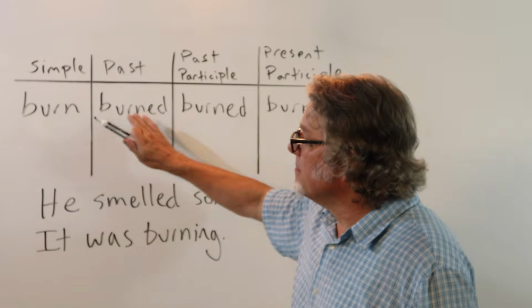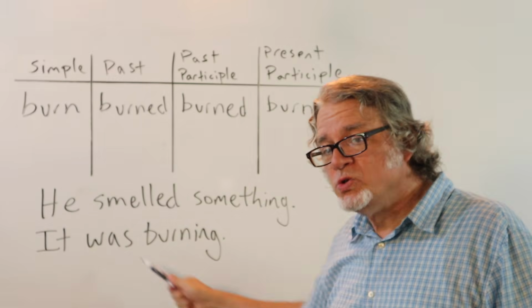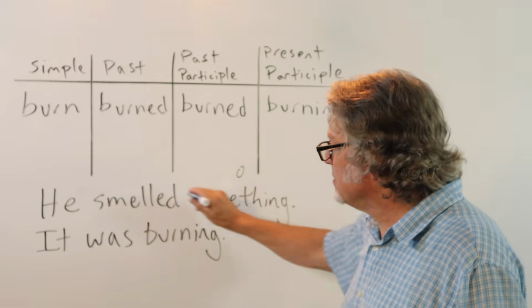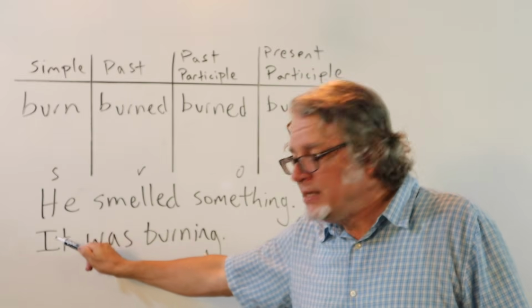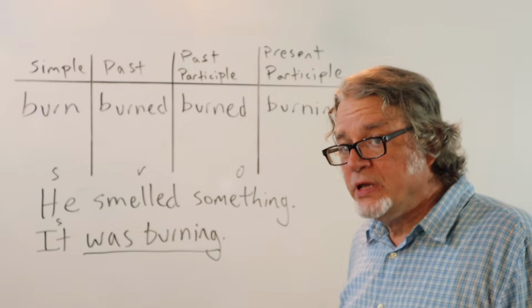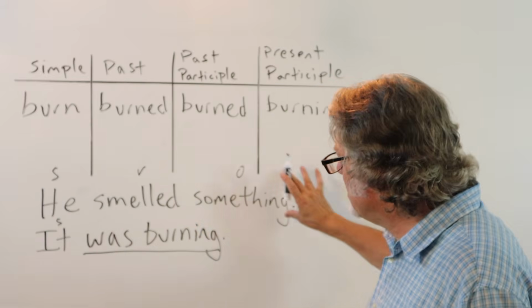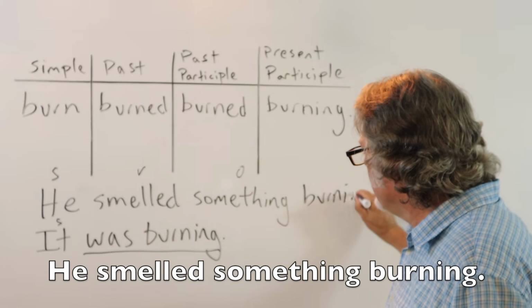Here's the verb burn. Burned, burned, burning. Here we'll combine two sentences. He smelled something. This is an object for this verb. Here's the subject. And in the next sentence, it was burning. Here's the subject, and then here's the verb. We can combine these two sentences and take just this part and put it here. He smelled something burning.